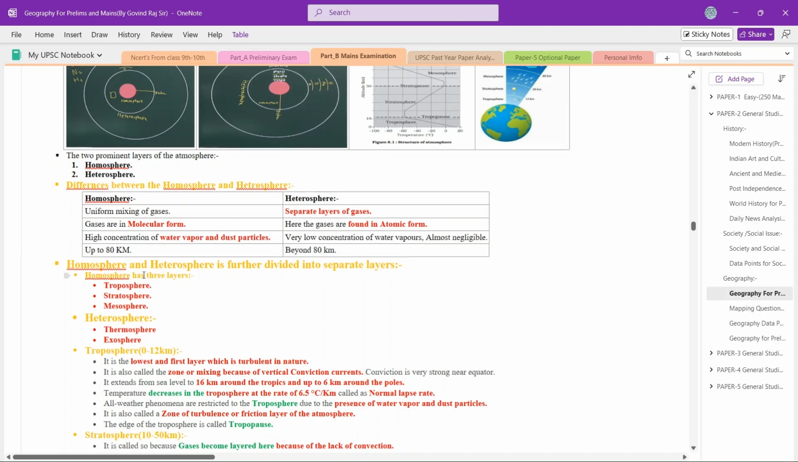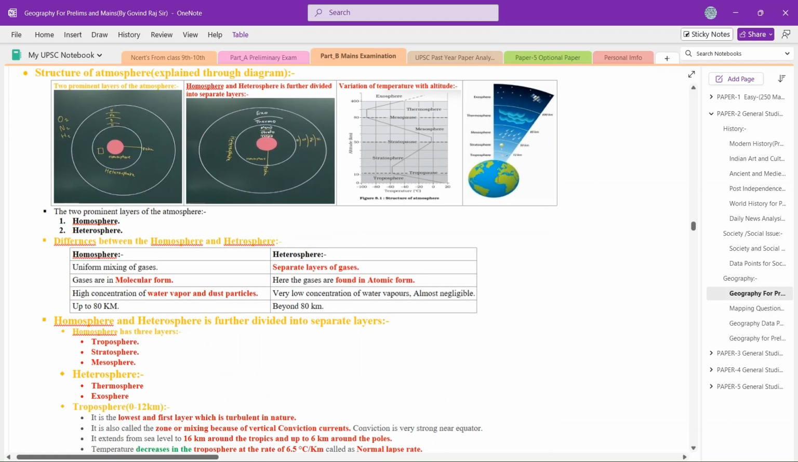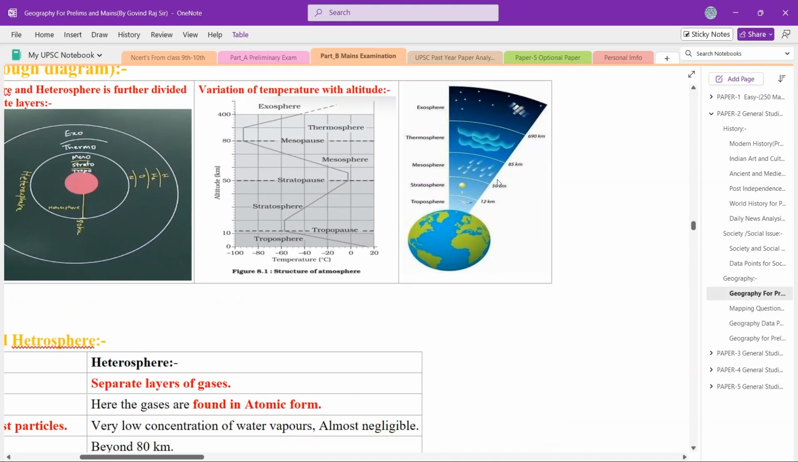Similarly, the homosphere and heterosphere are further divided. In the homosphere we have the troposphere, stratosphere and mesosphere. In the heterosphere we have the thermosphere and the exosphere. The main idea is to remember troposphere, stratosphere, mesosphere, thermosphere, and exosphere. How I read them is that I went through them multiple times, and in that way I recalled them in the examination also. Maybe you have other techniques, but in a general way you have to remember the different layers.